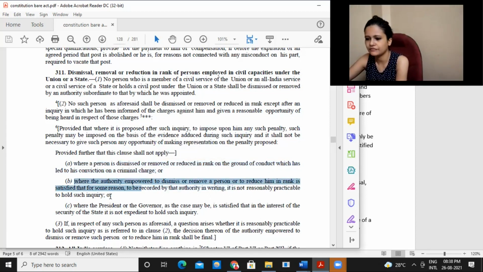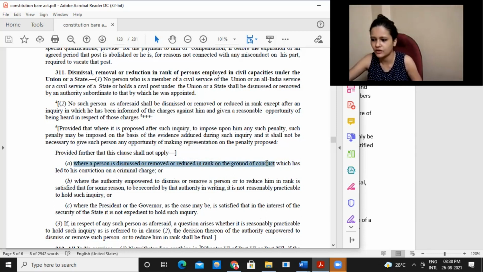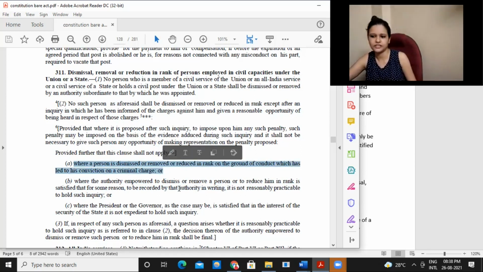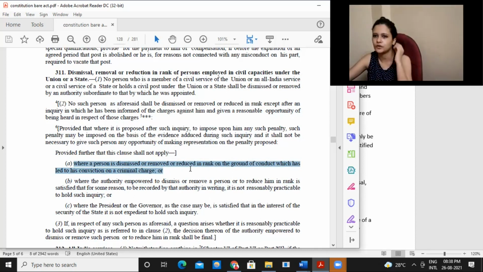Okay, so if there are some criminal charges in a regular court, in such cases it may not be necessary, right? So where a person is dismissed or removed or reduced in rank on the ground of conduct which has led to his conviction on a criminal charge, right? So he was convicted in some criminal case, and because of that only the person was reduced in rank, or dismissed or removed from his office, right? In such cases, it is not necessary that you again conduct some inquiry and other stuff, because the regular court is anyways doing it.